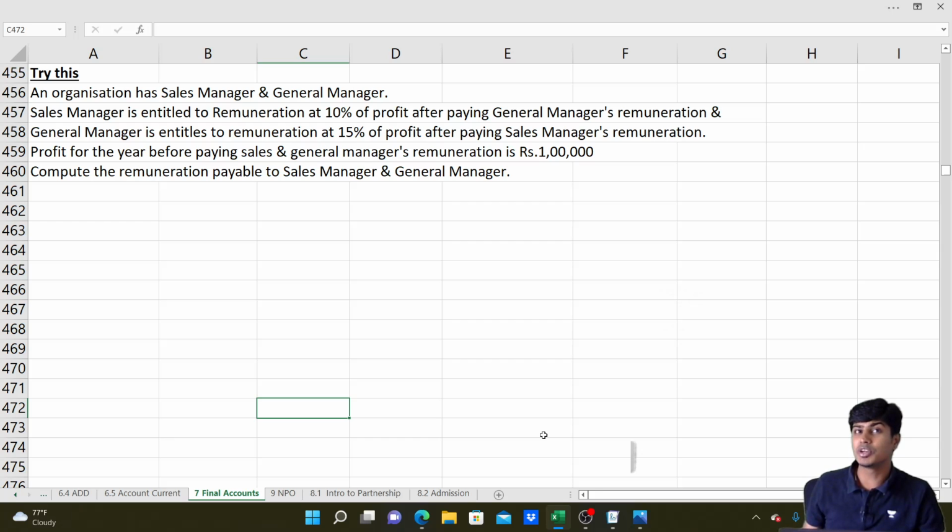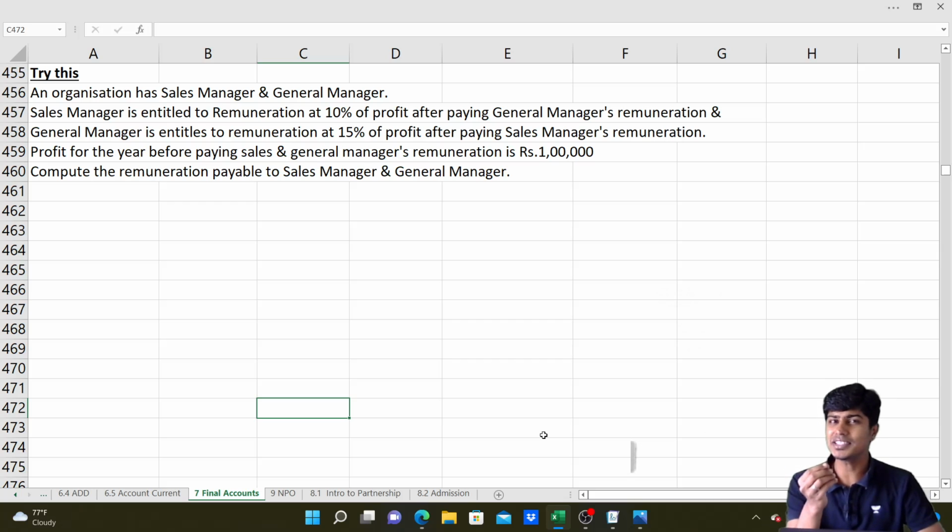might have to be given remuneration, not just in terms of a fixed amount, but might have to be given remuneration in terms of a percentage. So come on guys, let's discuss how to compute managerial remuneration when it is given as a percentage of profit, and not straightforward, but on a before charging or after charging basis. As we all know, whenever the manager's remuneration is given as a percentage of profit, we usually compute that percentage on net profit to arrive at the manager's remuneration.